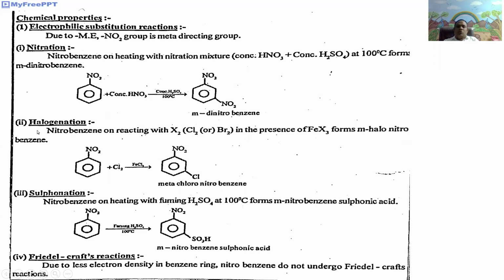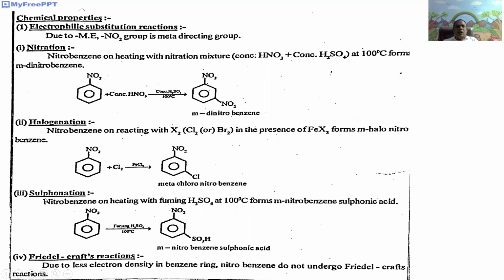Second one is halogenation. Here nitrobenzene on heating with halogen X2, that is chlorine or bromine, in the presence of Lewis acid, that is FeX3, undergoes electrophilic substitution to give meta-halonitrobenzene. For example, nitrobenzene upon treatment with chlorine in the presence of Lewis acid FeCl3 undergoes electrophilic substitution to give meta-chloronitrobenzene.